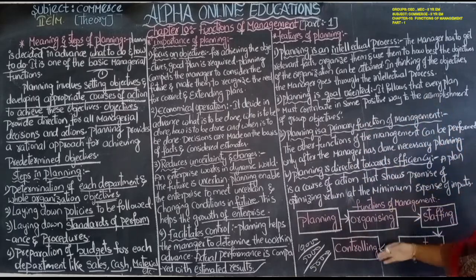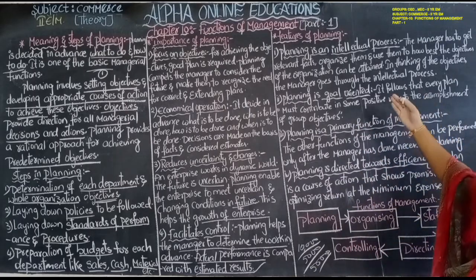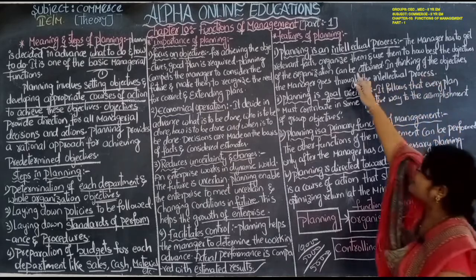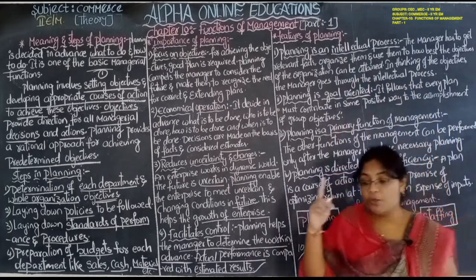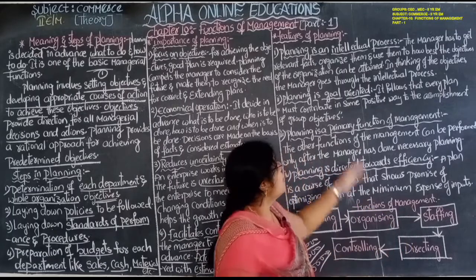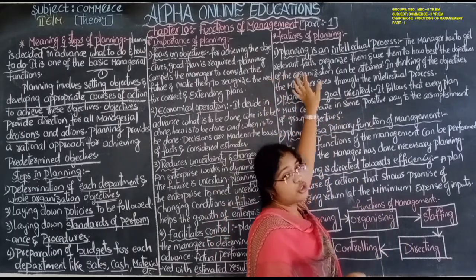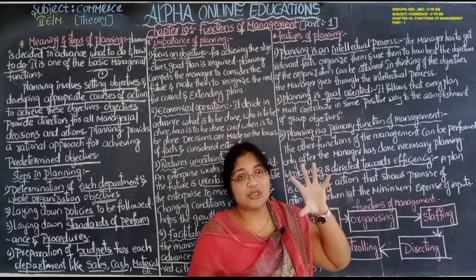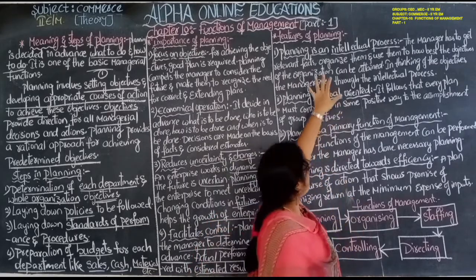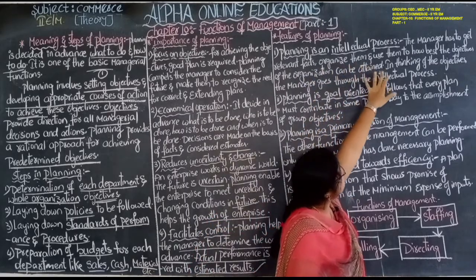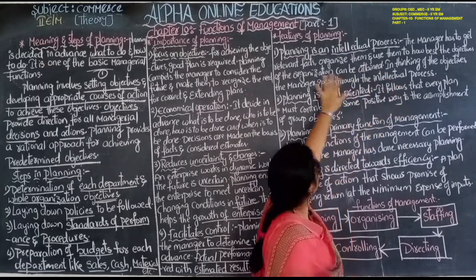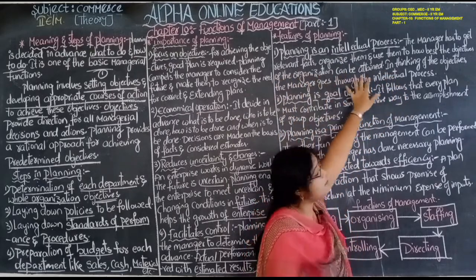Let us focus on the features of planning. Planning is an intellectual process. Intellectual means a single human being's process. Okay, the manager has to get relevant facts. He has to collect the facts, organize them and use them to see how best the objectives of the organization can be attained.